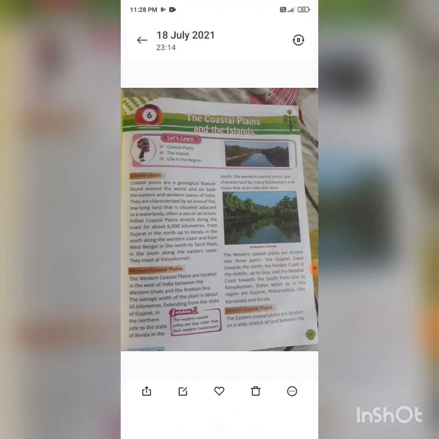Okay, learn this. In Gujarat it starts and in Kerala it ends. The western coastal plains are characterized by many backwaters and rivers that drain into this region. Now children, what is a backwater? Firstly, we are going to study what backwaters are. You all can see a picture also given there, a picture of the backwaters of Kerala.